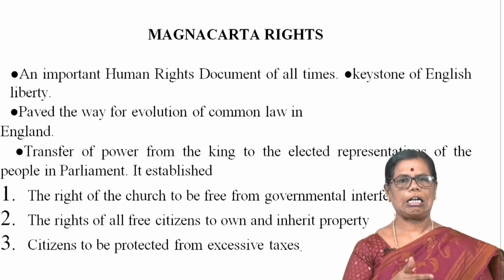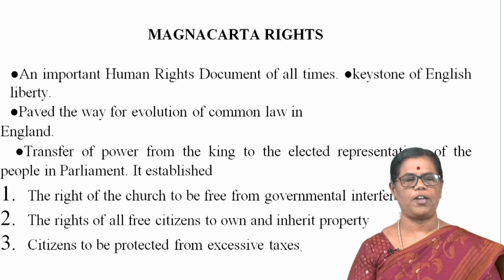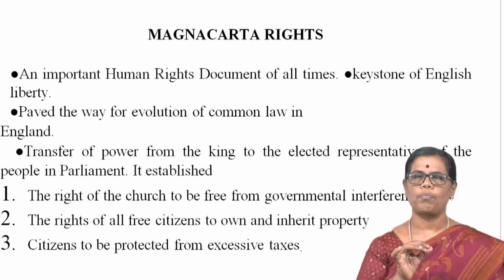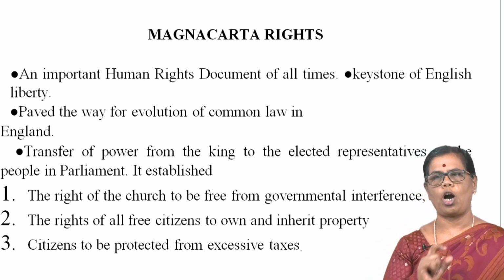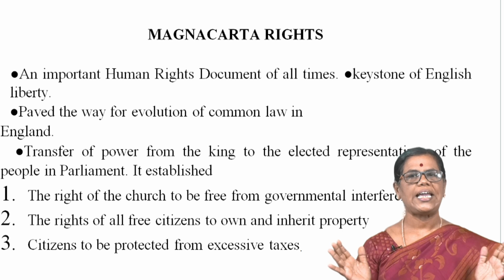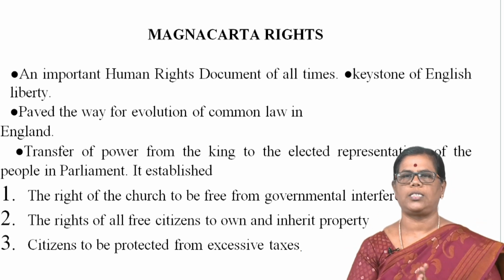The Magna Carta established the right of the church to be free from governmental interference. On this point, you have to know about religion and government: there should not be any governmental interference in the rights of the church.